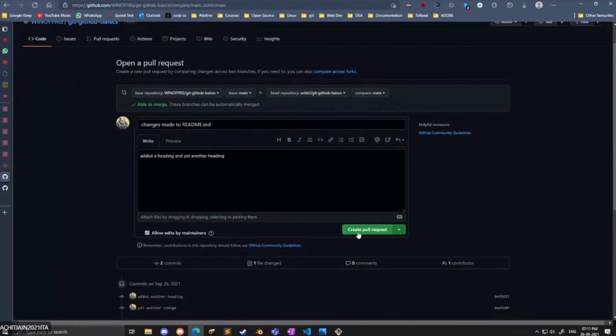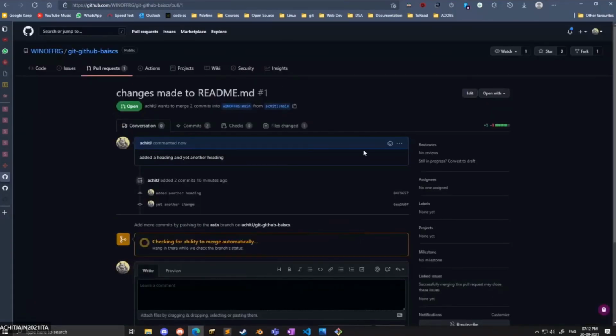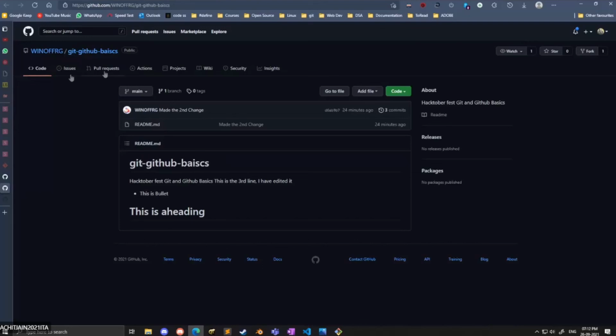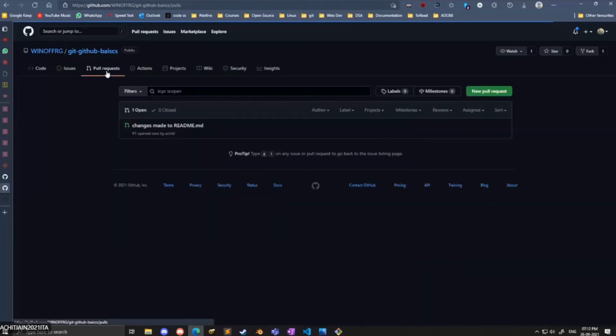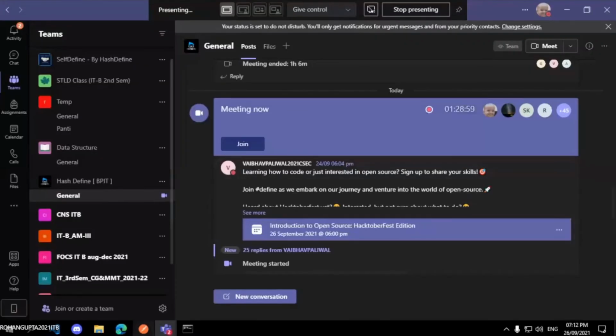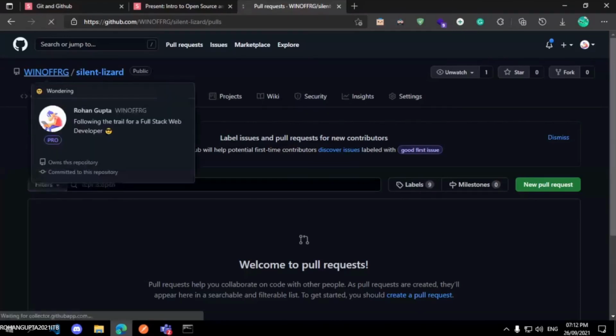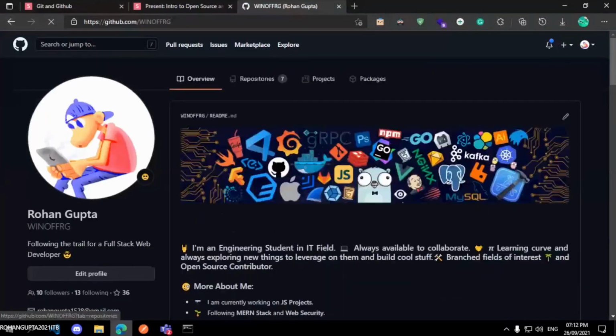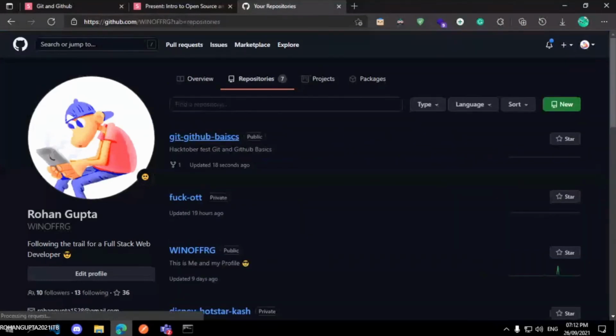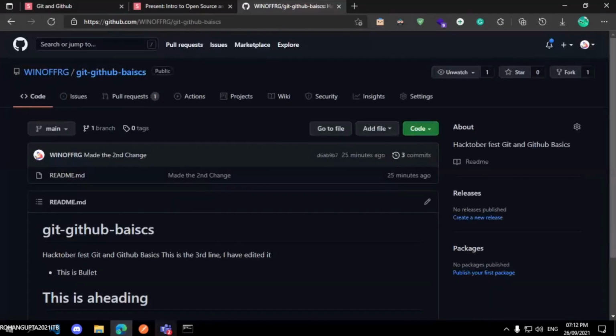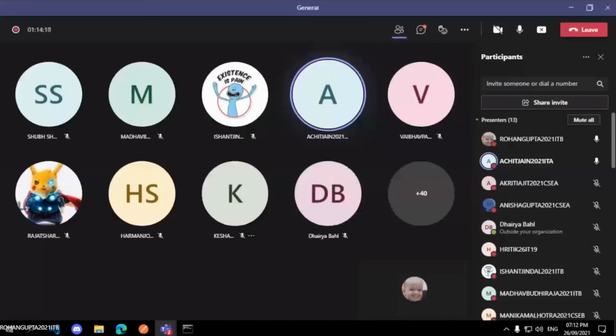Okay, now Ajit, click on the pull request button. This will create a pull request and it will be visible in my account. Let me resume the screen sharing. Visible? Hello? Is the repository visible? Yes, it's visible.